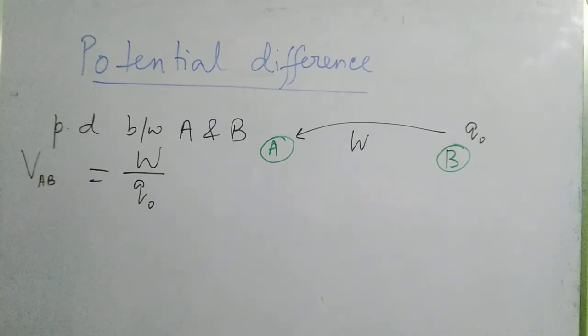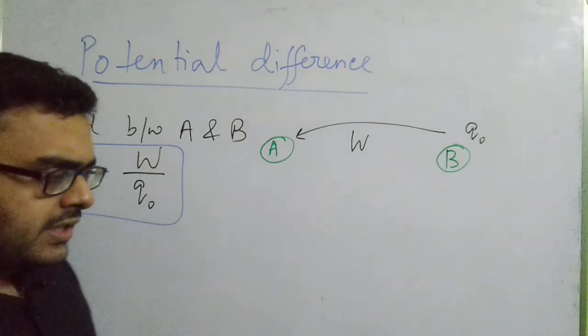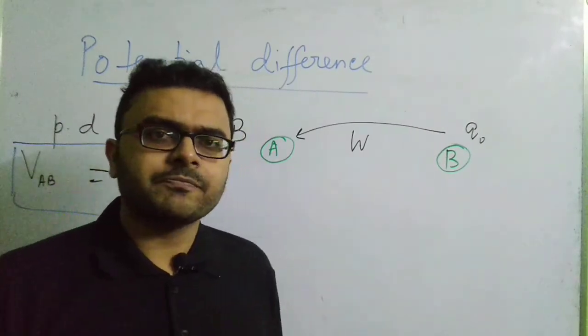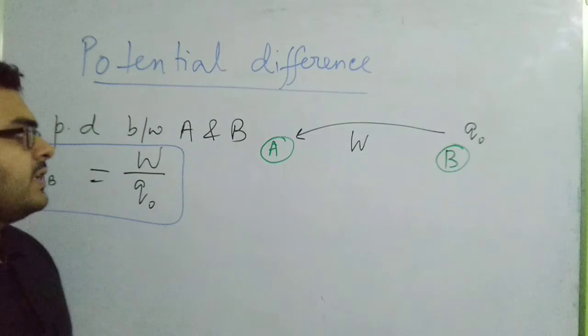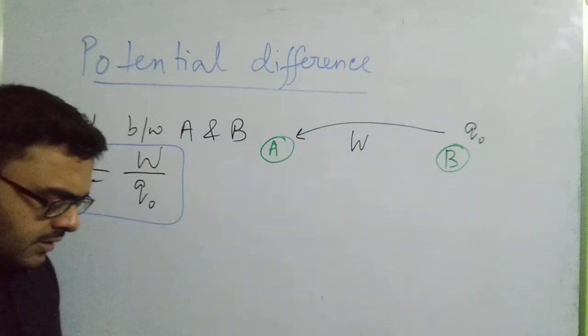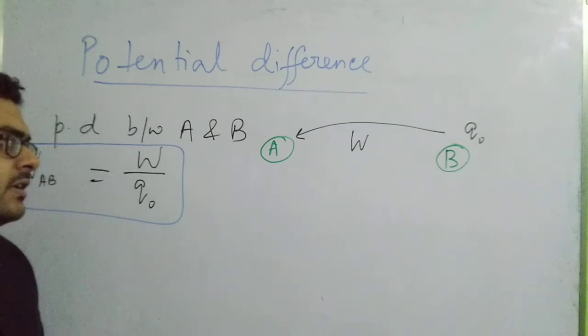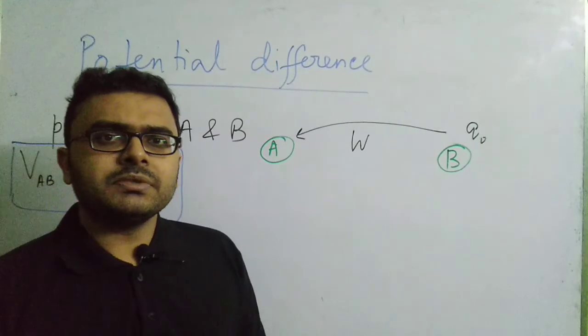Okay. Now in physics, there is one thing that you need to know: when we are defining the potential of a point, what actually do we consider? For defining the potential of a point, you must remember two things. While defining the potential of a point, we consider one of the points.